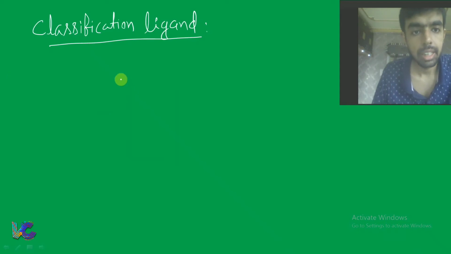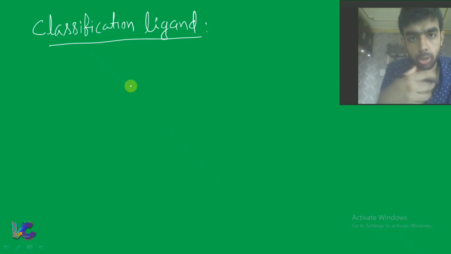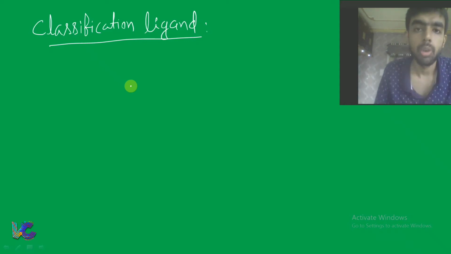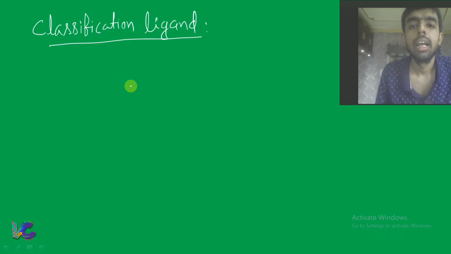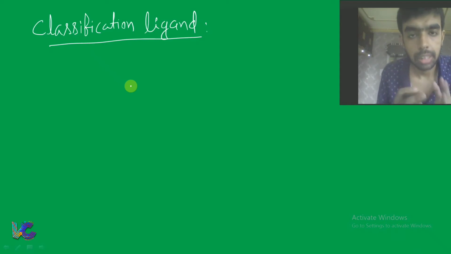Now what is a ligand? In a coordination compound, the central metal atom is surrounded by atoms or groups of atoms which we call ligands, which are attached to the central atom through a chemical bond. And we know the ligand generally gives the electron, that means it is a Lewis base, and the metal generally takes the electron, it is a Lewis acid. So now we'll talk about this classification of ligand.